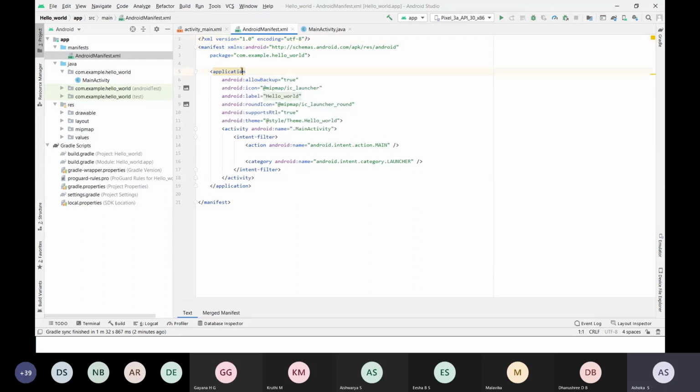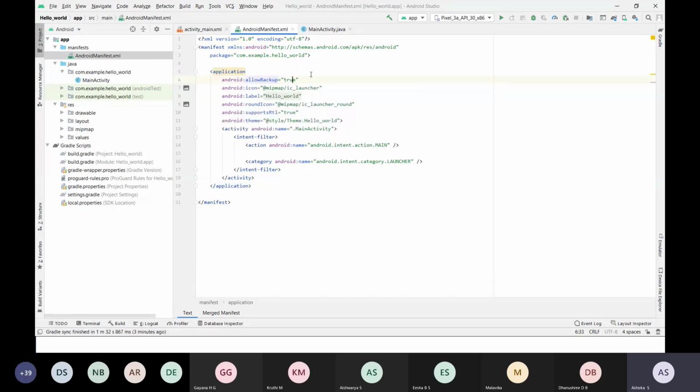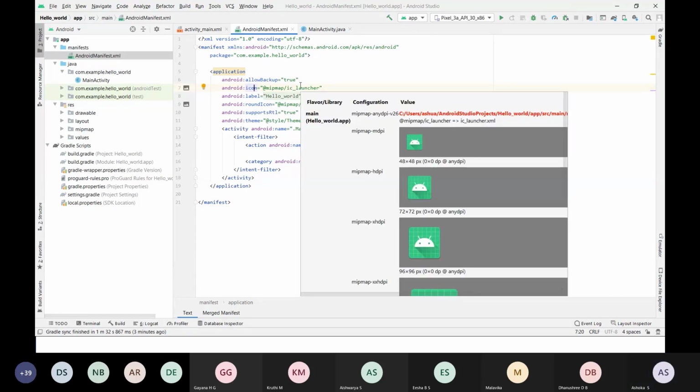So this is an application. We have allowBackup equal to true. It means you're allowing the backup of things. And icon. Whenever you develop an app, it will have an icon, right? It will have an image. So that is the icon. You can see here, these are the icons. If you want to change these icons, you can. These are the default icons available.